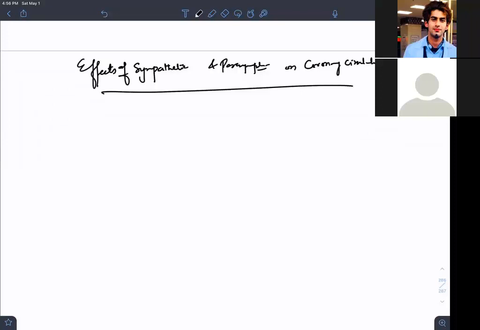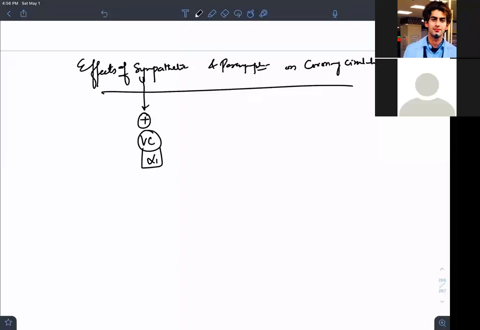If you activate the sympathetic system, what will happen? You will have a vasoconstriction. By what receptors, my dears? Alpha 1. You will have alpha 1 vasoconstriction.